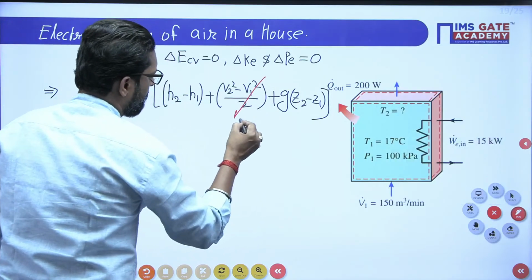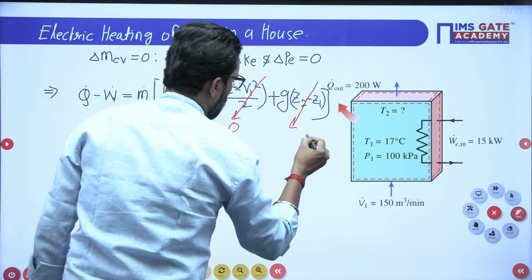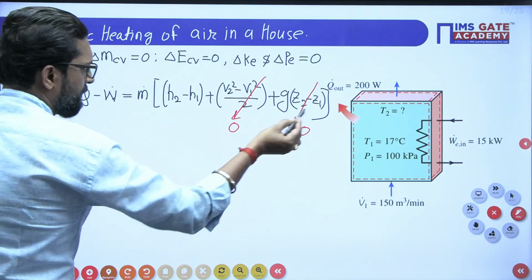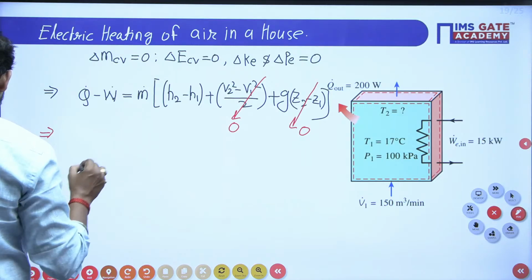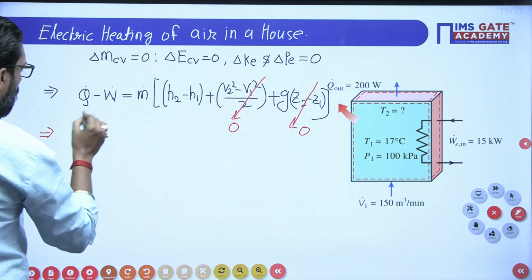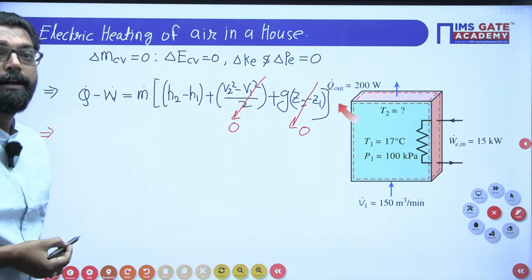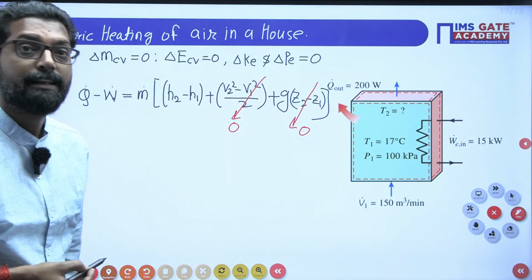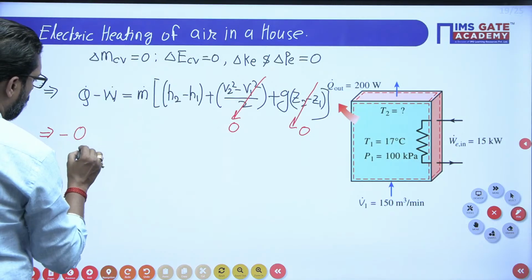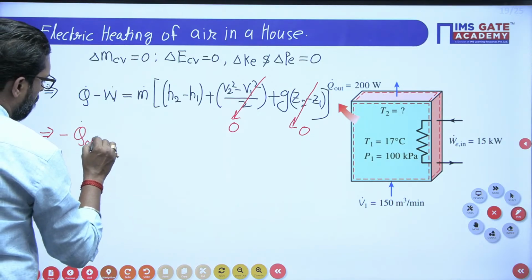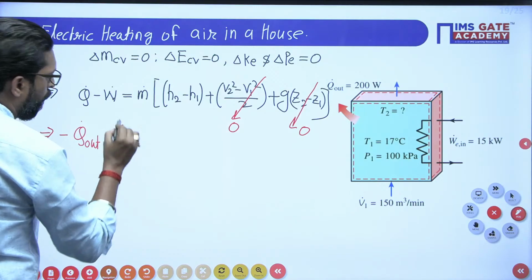change in kinetic energy, no change in potential energy. There is a heat. So here what is the heat? Heat is out. So heat out is negative. So this is minus Q dot out, minus work in.